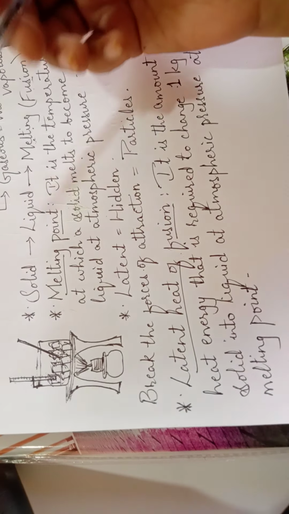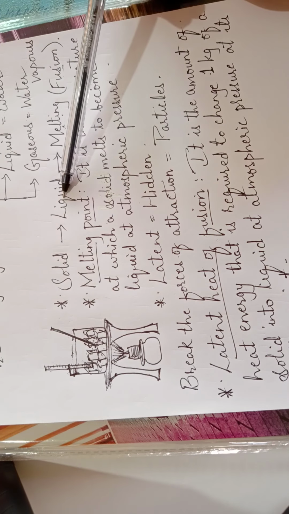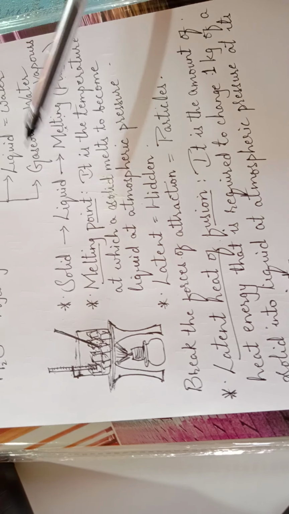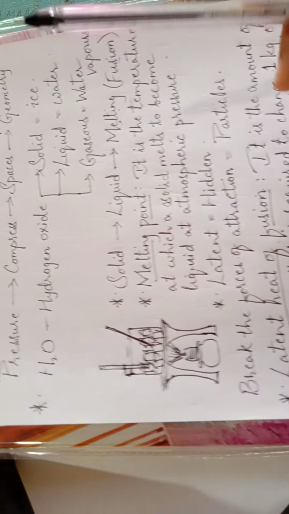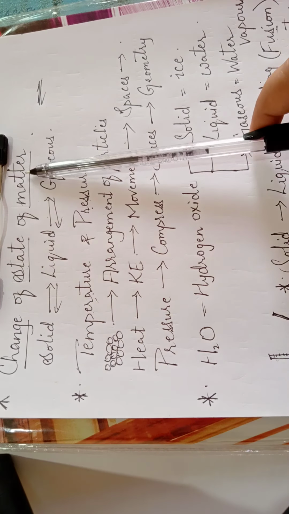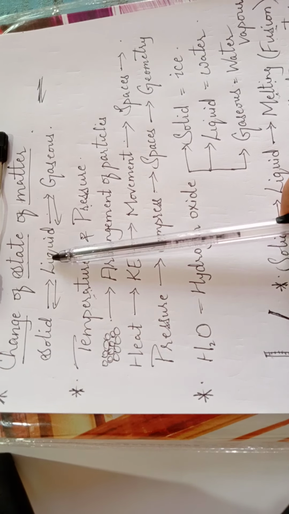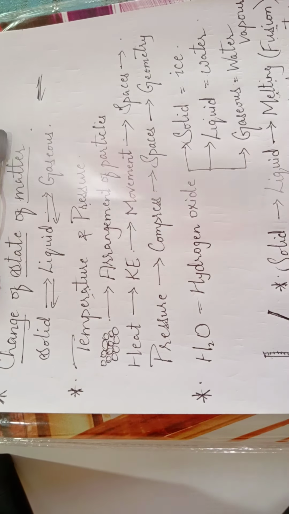So that's how we have seen how solid can be converted into the liquid state in this video. So let's do a revision of whatever we have studied in today's video. We are focusing on change of state of matter, which is possible with all three states: solid to liquid, liquid to gas, and vice versa.